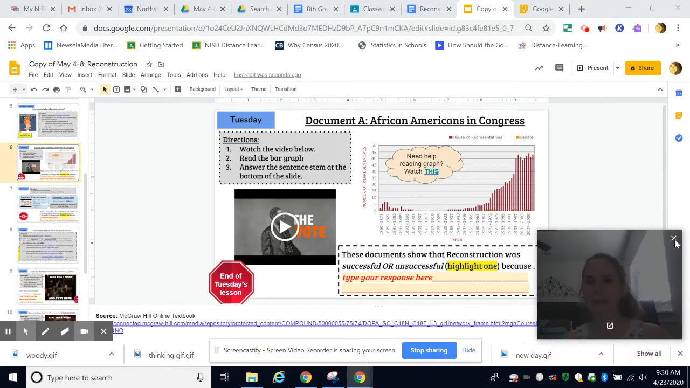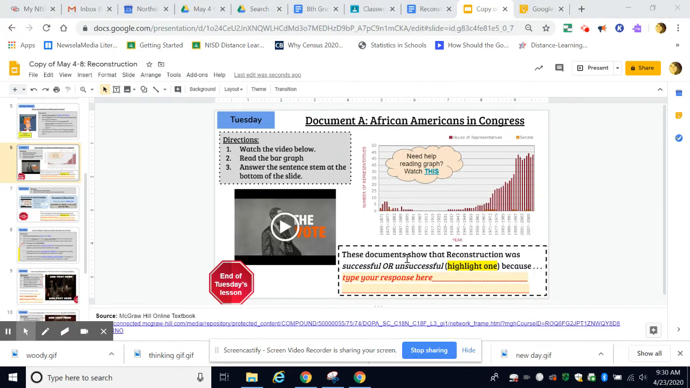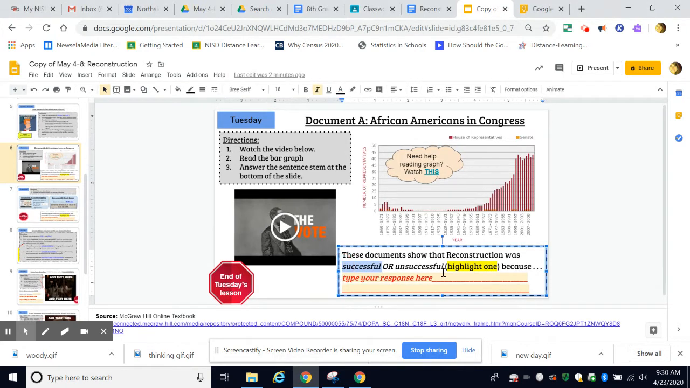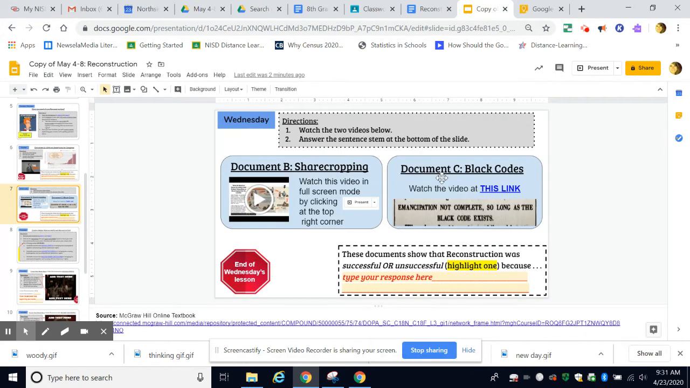Now, ultimately, once they have looked at those 2 documents, they're going to decide just on what they've seen there, if it was successful or unsuccessful, highlighting one and typing their response here. Now on Wednesday, they have 2 more documents to look at, one on sharecropping. There's a video that goes over that diagram. And again, make it full screen so they can see it. And also there's a primary source document for them to read, but I actually read it out loud, so it's a good accommodation really for all your kids.